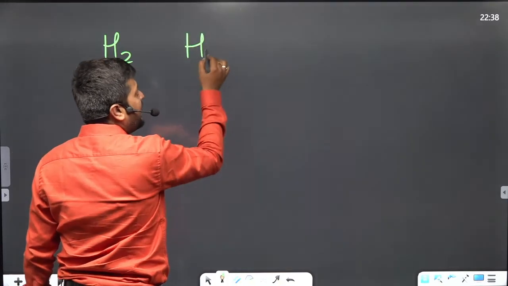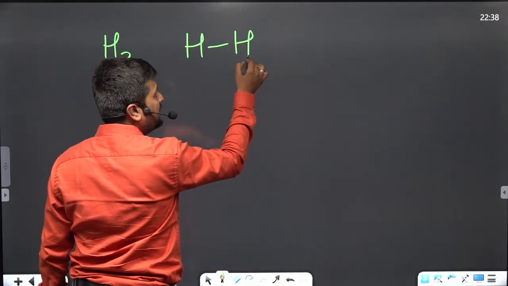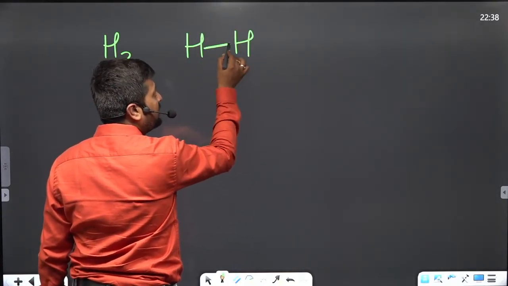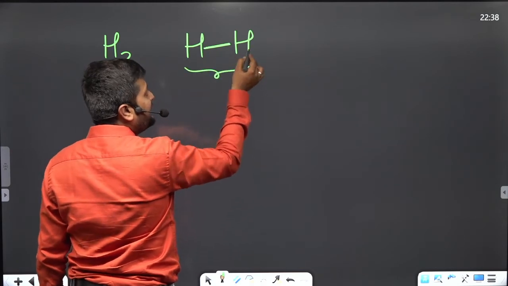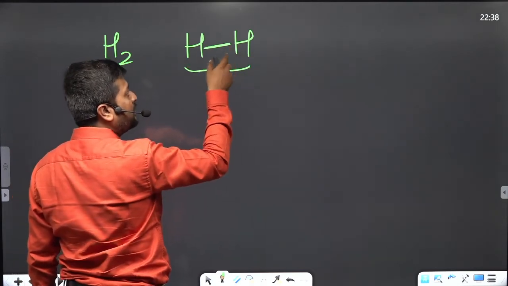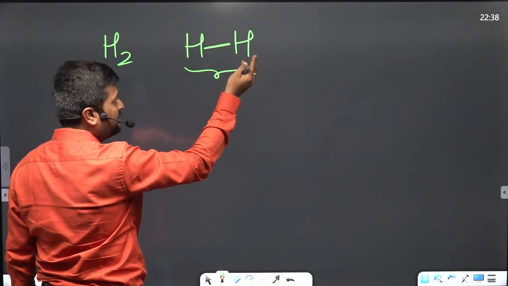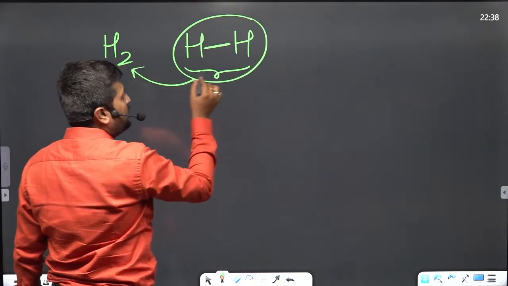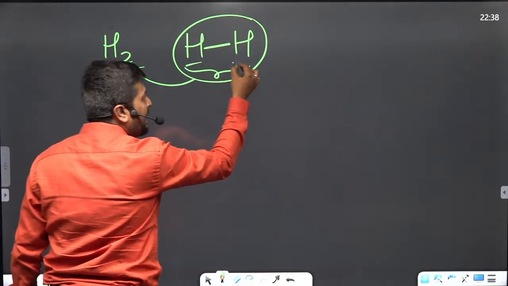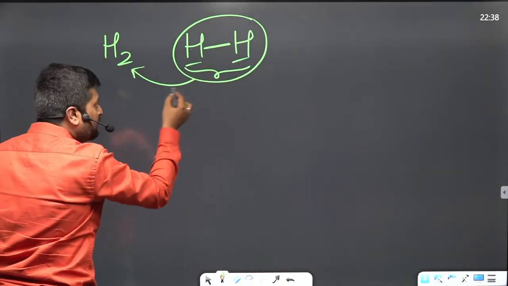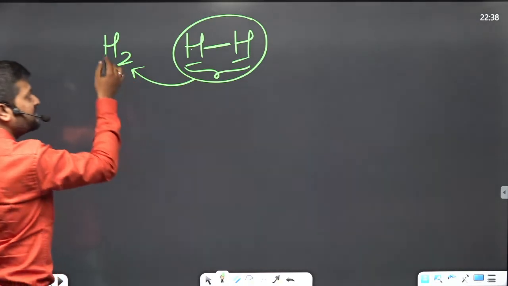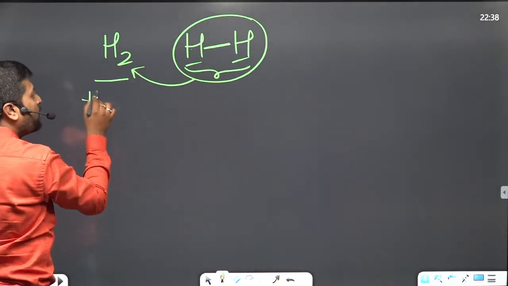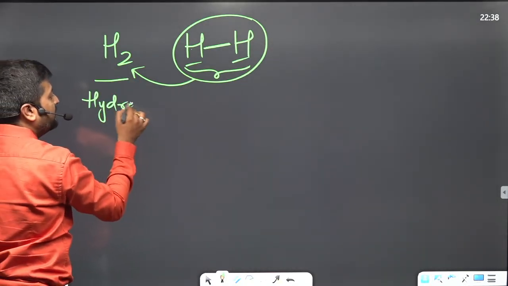Two hydrogen atoms come together and form a bond, and now they will go together anywhere. So they are termed as H2. So when two same atoms combine, the molecule formed also has the same name. This is hydrogen gas only.